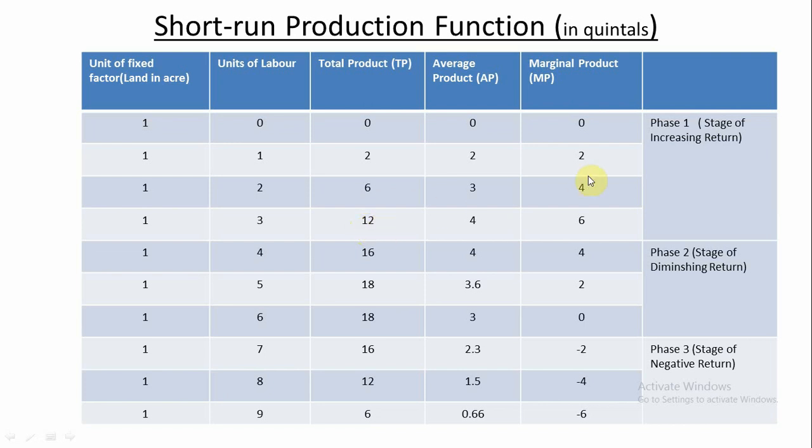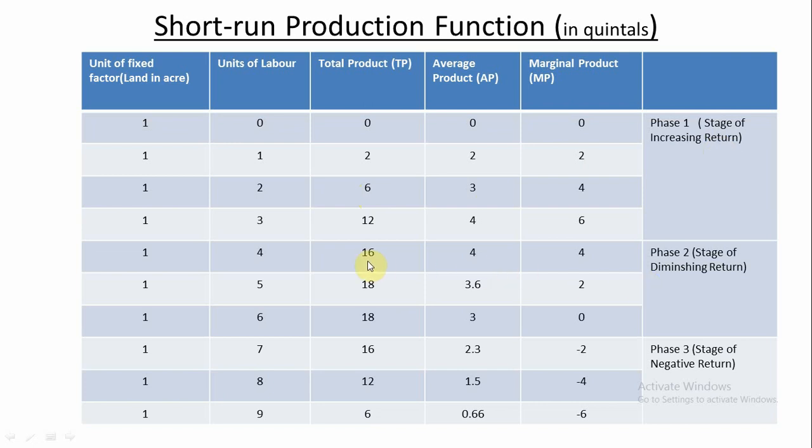So this phase is known as, you mark here, the stage of increasing return. This is the initial stage, the first stage of the production process, up to the third unit of labor applied. As marginal product, average product, and total product go on increasing, this stage is known as the stage of increasing return, right? Then come to the second stage.